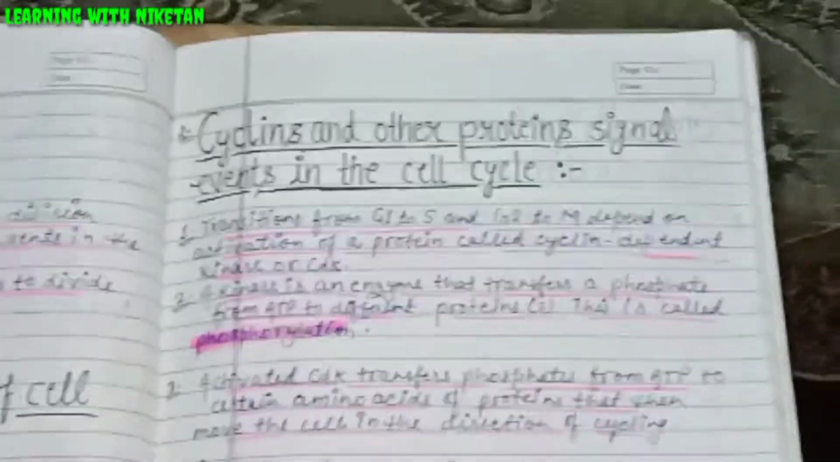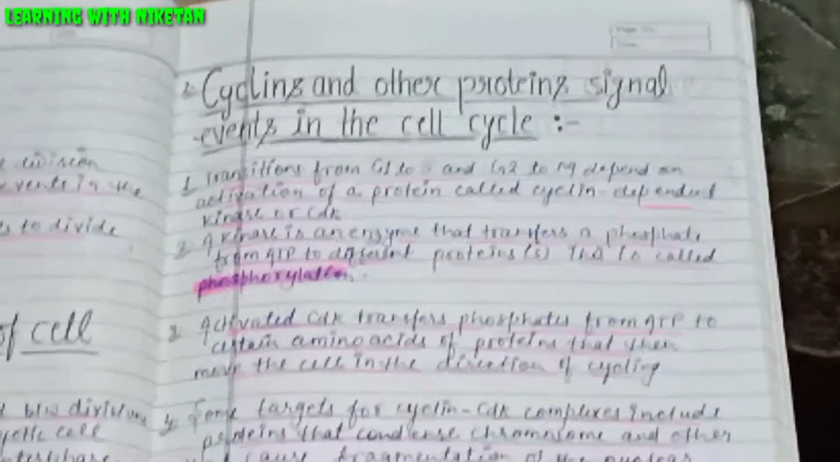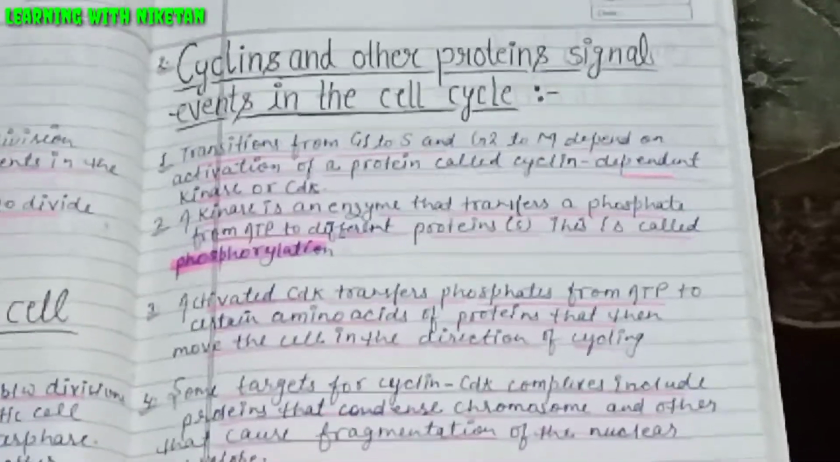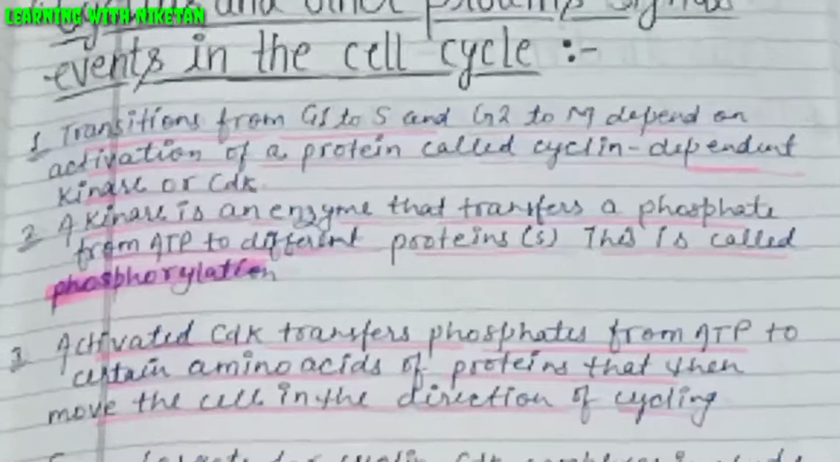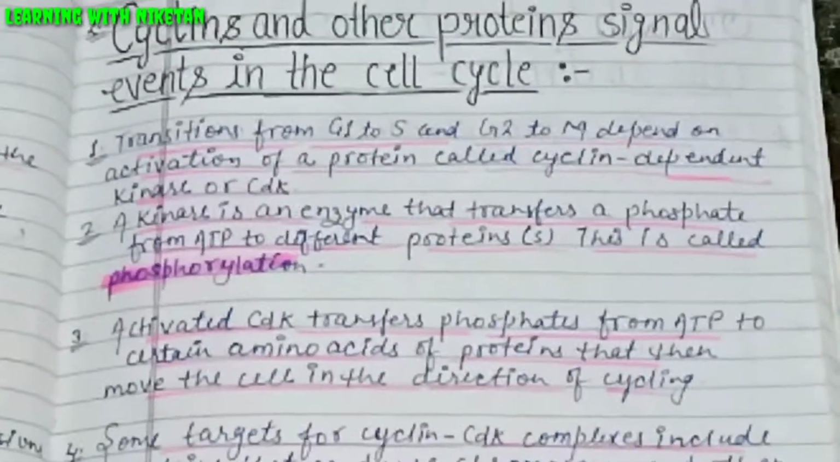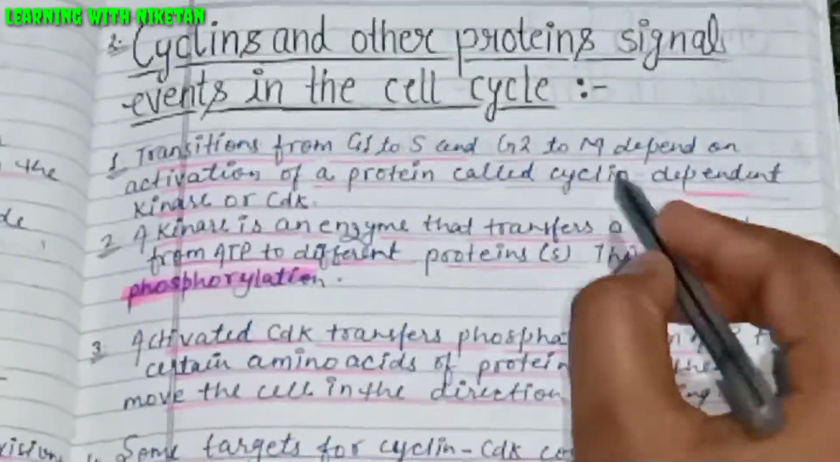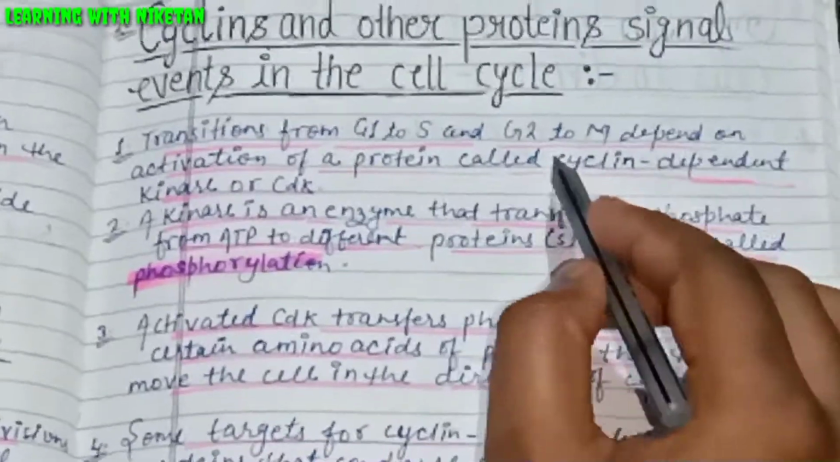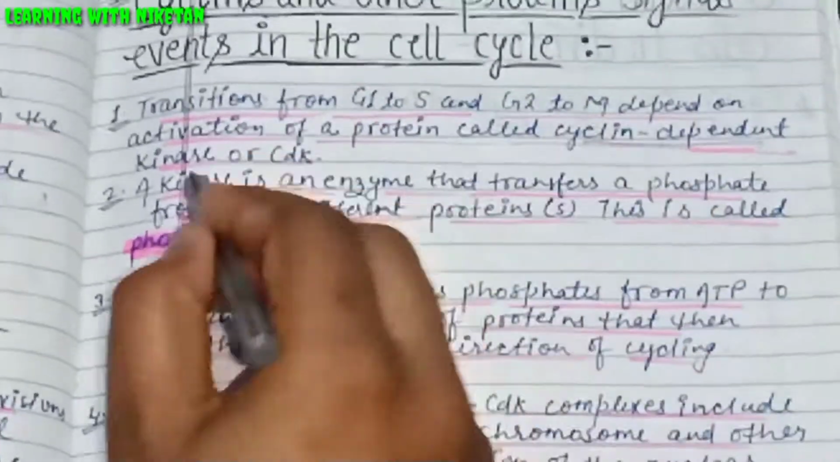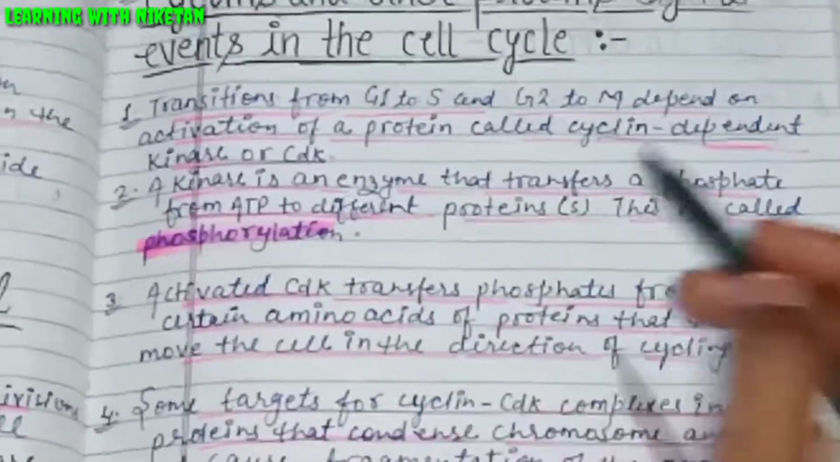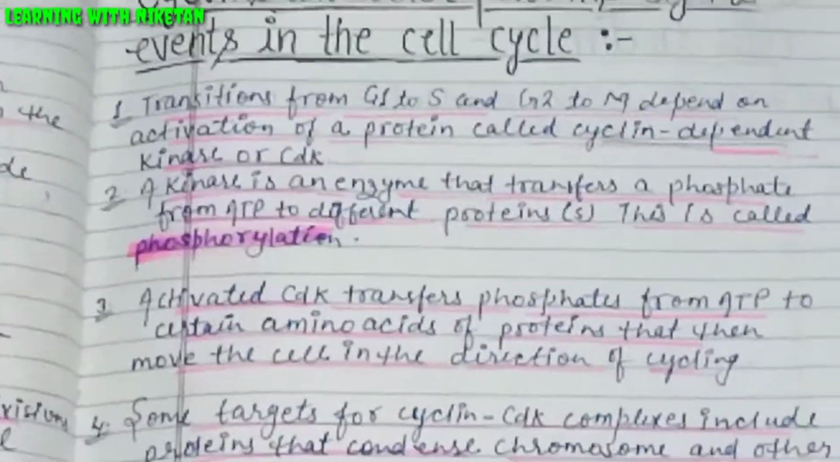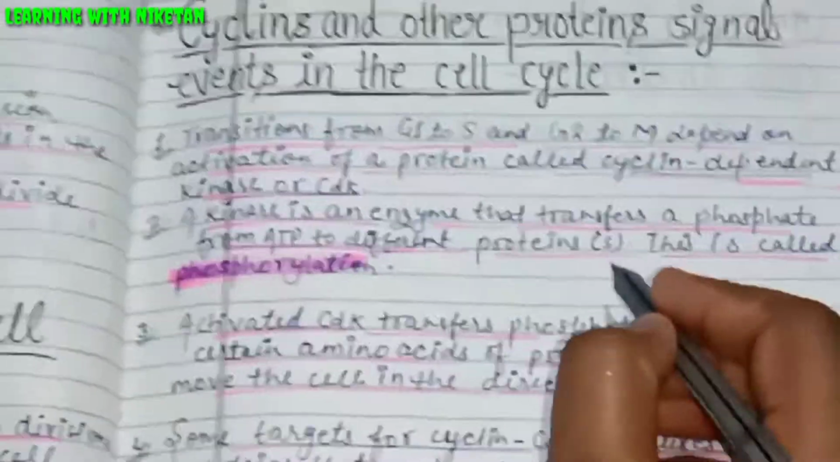The second part of the cell cycle is cyclins and other protein signal events in the cell cycle. The first point is this: transition from G1 to S and G2 to M depends on activation of a protein called cyclin dependent kinase or CDK. What is cyclin dependent kinase or CDK? A kinase is an enzyme that transfers a phosphate from ATP to different proteins.